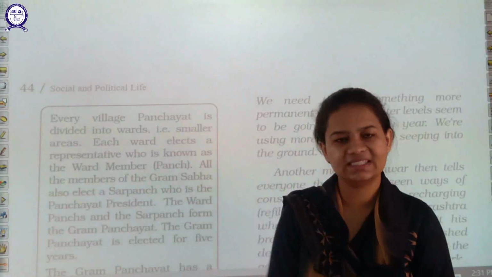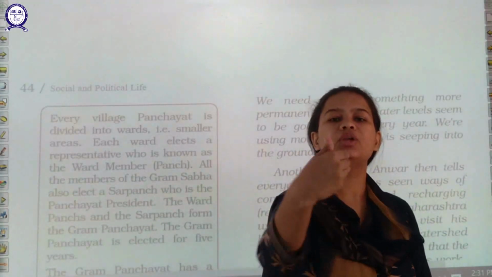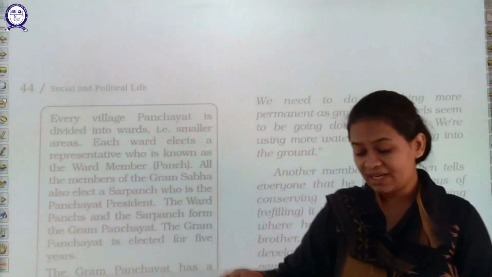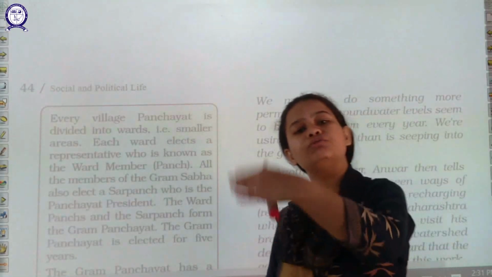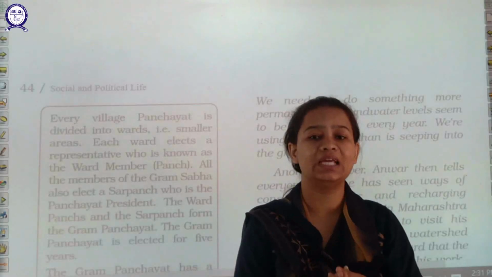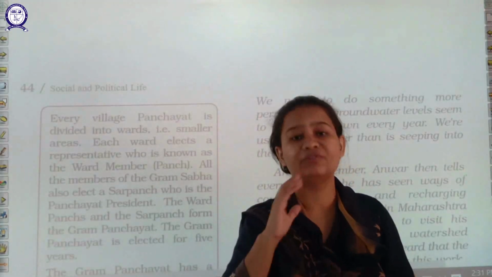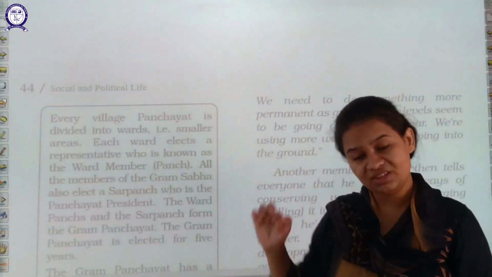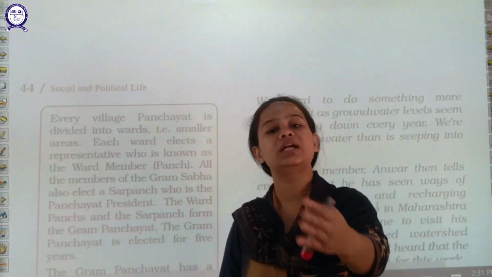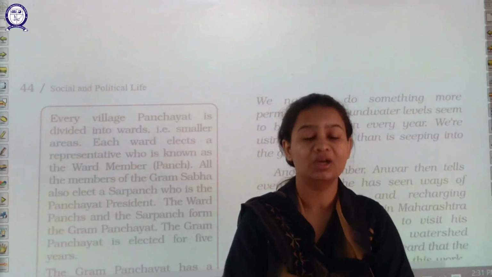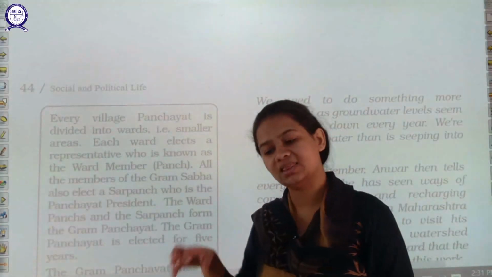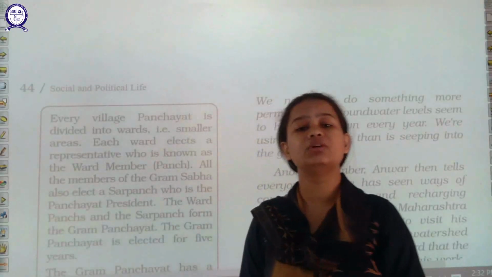Suppose this area is there, and from this area a particular person stood in an election as a member. People of this area are going to vote for this person. After being elected, this person became the member of this ward. Now what will happen? All the persons of this area, as they have voted for this person and elected him, whatever issues, whatever problems they are facing in this ward, to whom are they going to describe that?